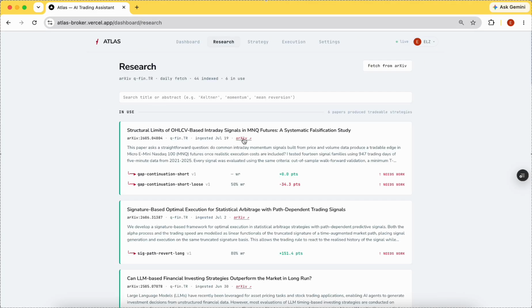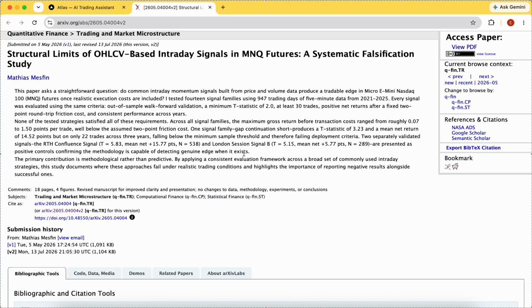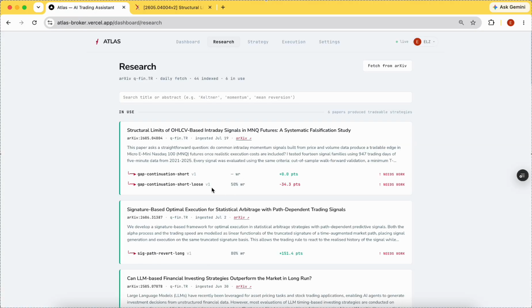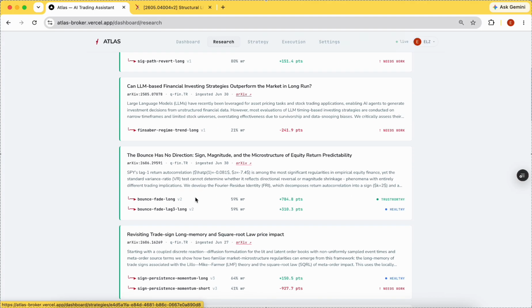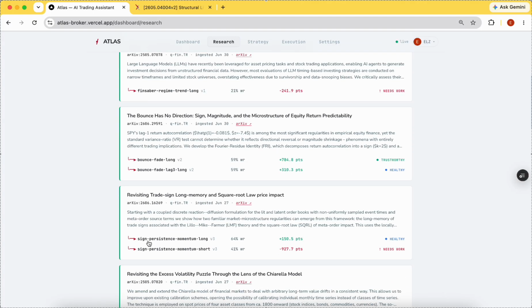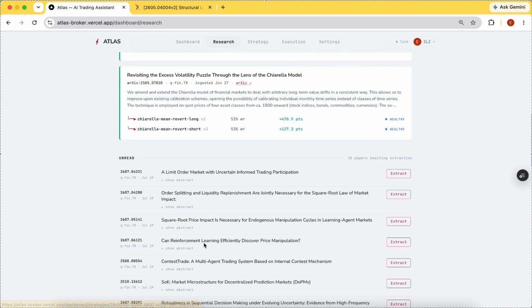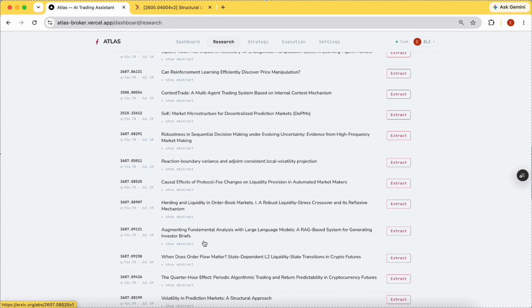Here, you can see that some of these papers are actually published real white papers, and we can extract certain trading strategies from them. For example, gap continuation short, or fin saber regime trend long, or the better ones like bounce fade long, sign persistence momentum long, and so on and so forth. And below, there are even more papers that haven't been explored yet. But these are all researchable by any users who are connected to our platform.